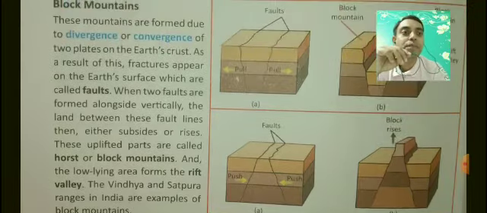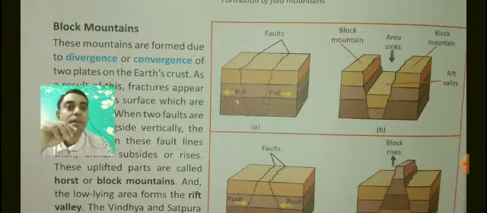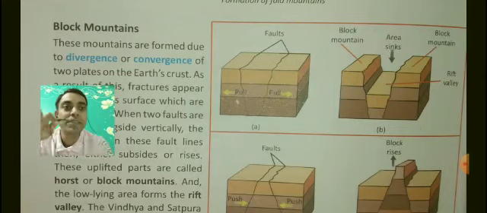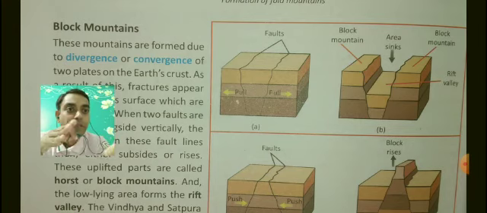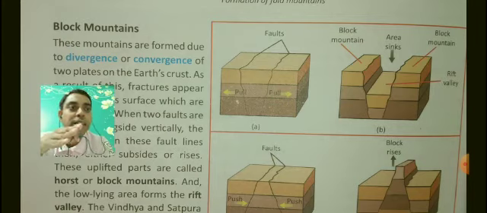Children, there's a picture you can see. See how the faults are made when divergence is happening. So the middle portion will subside or go down. So the corner ones are block mountains, the left side and the right side of diagram B, and the area sinks, and this is called a rift valley.